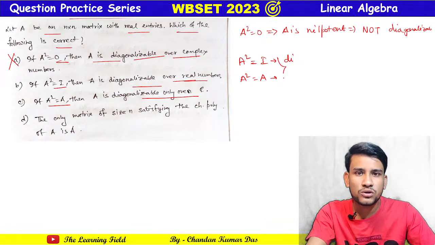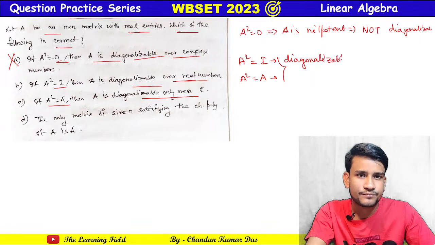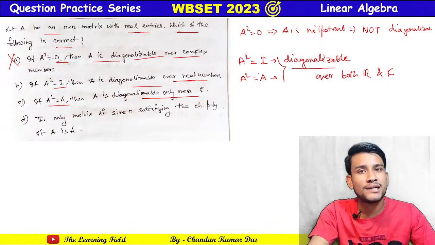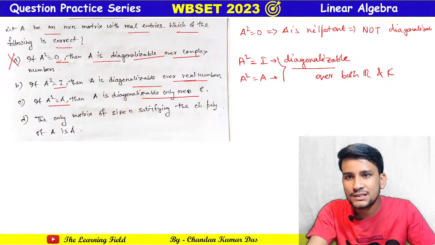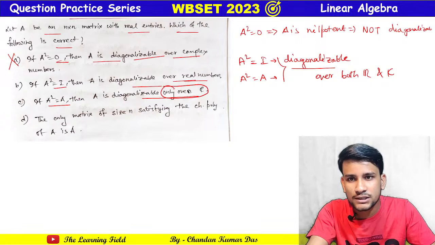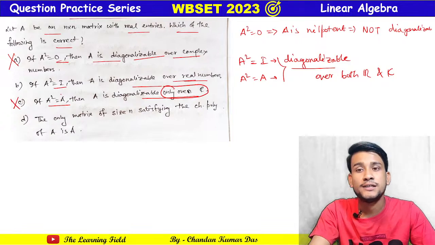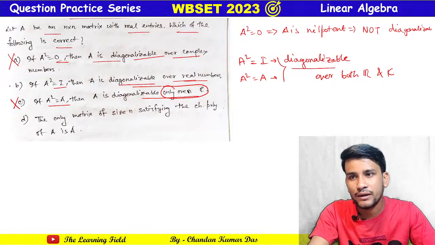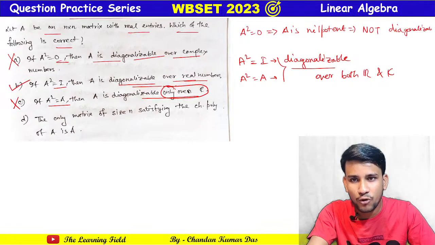These both are diagonalizable over both R and C. That is, in the case of idempotent and involutory matrices, it is over both fields R and C. But here option C says that it is only over C. No, it's not. It is also diagonalizable over R. If A squared equals I, then A is diagonalizable over real numbers. Yes, because here the word only is not present.